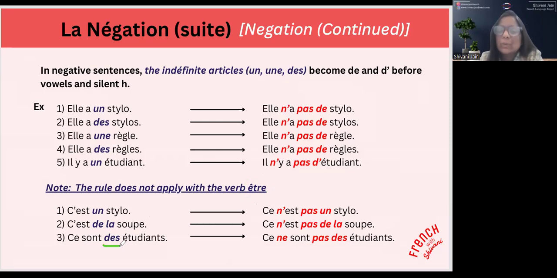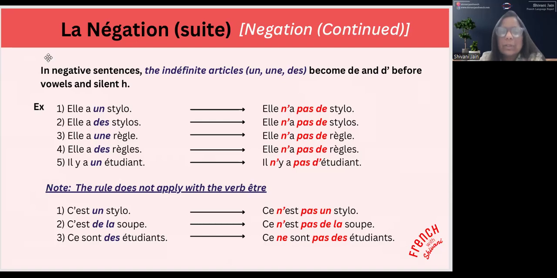Troisième, ce sont des étudiants. Ce ne sont pas des étudiants. OK, because the verb here is être. Donc, il faut considérer si il y a le verbe être dans la phrase, on ne change pas d'article. OK? Il n'y a pas de changement. So, we do not change the article when there is the être verb in the sentence. You simply add ne and pas to change the sentence from affirmative to negative. Okay, this would be the second point to remember.